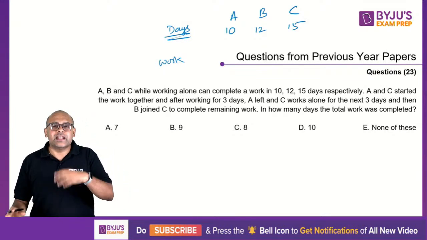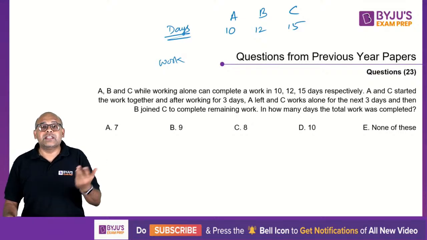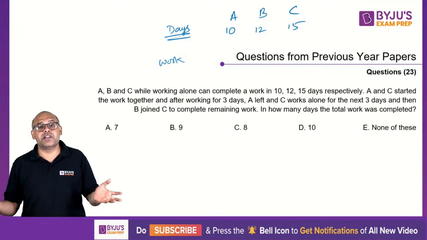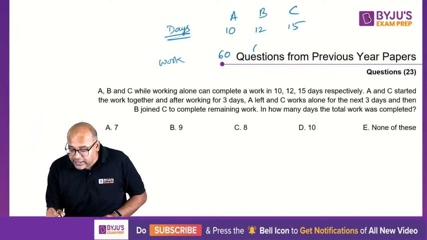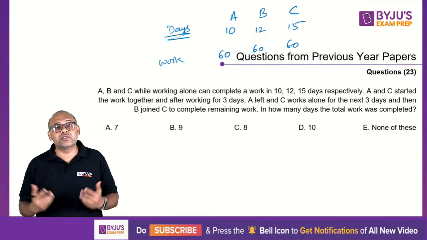Take a number. It doesn't have to be necessarily the LCM, just a number which is divisible by all 3. So 60. 60 is divisible by all 3. You can take 120 also. It will not change your answer. You'll still get the same answer. So I'll start with 60. Let's say the work is 60 units. Obviously everybody is doing the same work, so everybody will do 60 units of work.